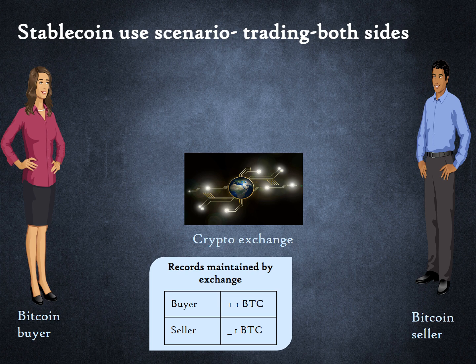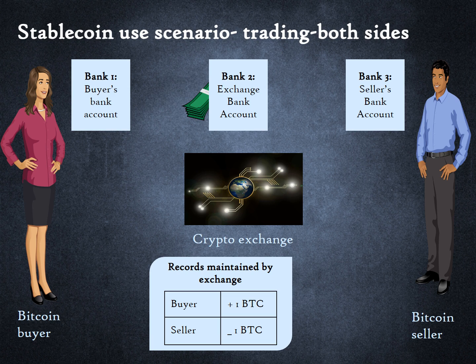On the fiat money side, money needs to move from Alice to Bob. The bank account owned by the exchange acts as an intermediate account. However, the movement on the fiat money side can take 2 to 3 business days within the banking system.